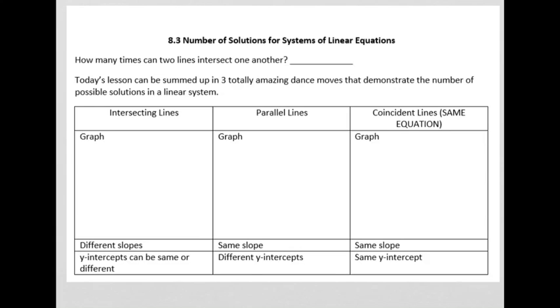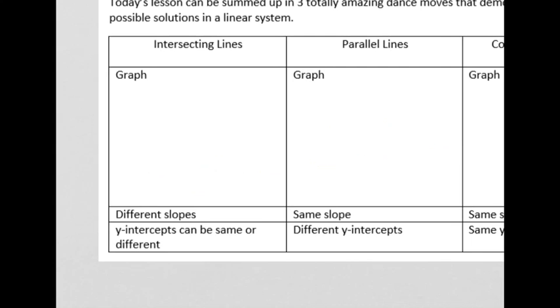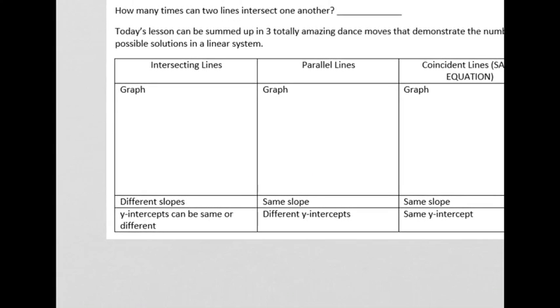What if you had 2 parallel lines? Zero. They wouldn't touch at all. So that's also a possibility, right? So we've got 1, 0, and infinite. There are 3 ways, like we said, that 2 lines can intersect. They can either touch once, not touch at all, or touch an infinite number of times.